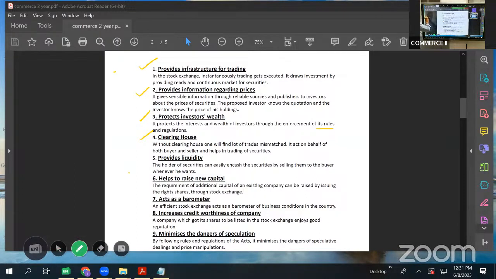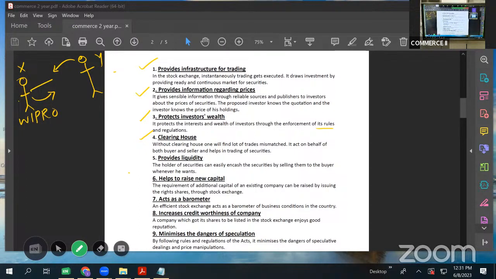Let us say we have Mr. X. He is having shares or debentures of Wipro company. He wants to sell those shares, right? Now there is Mr. Y. He wants to purchase those shares. X wants to sell these shares and Y wants to purchase these shares. But X does not know who Y is and Y does not know who X is.